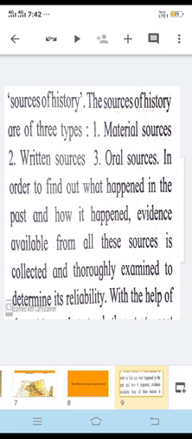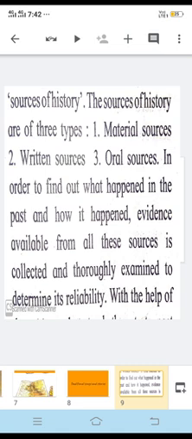So in order to find out what happened in the past and how it happened, evidences are available from all these sources, and they are collected and thoroughly examined to determine the reliability. So history is not written only on the basis of imagination. It is, we can say, a scientific way of studying past.